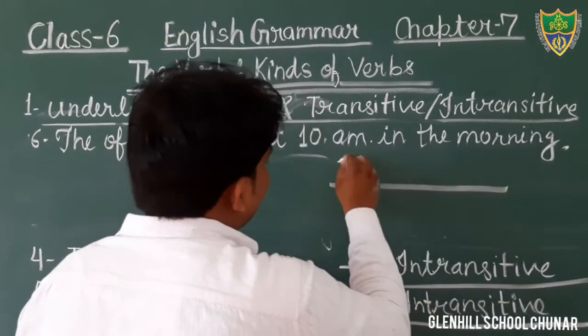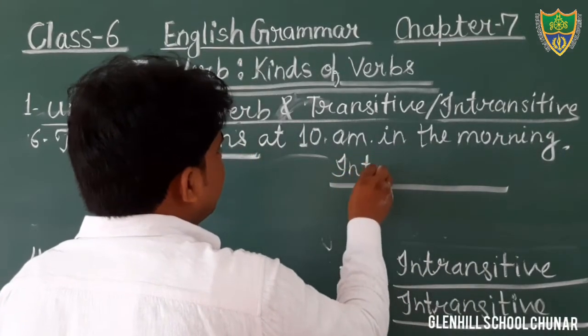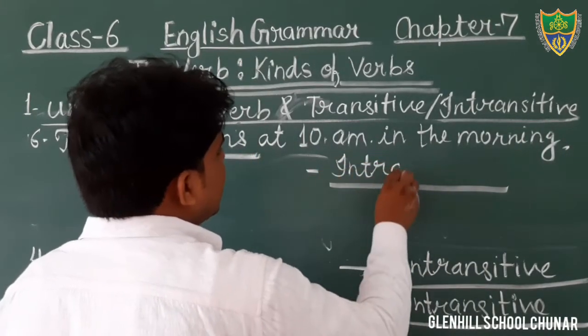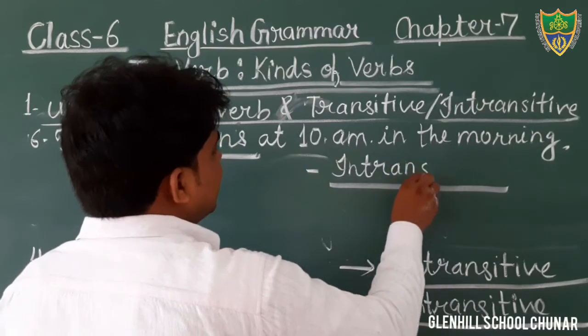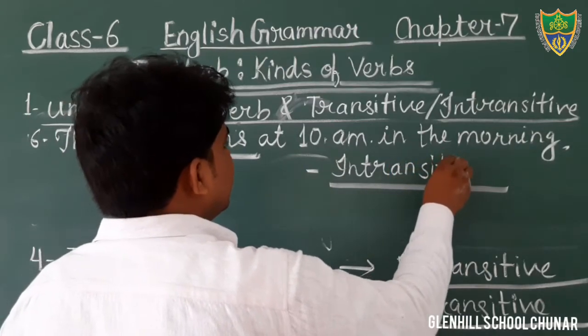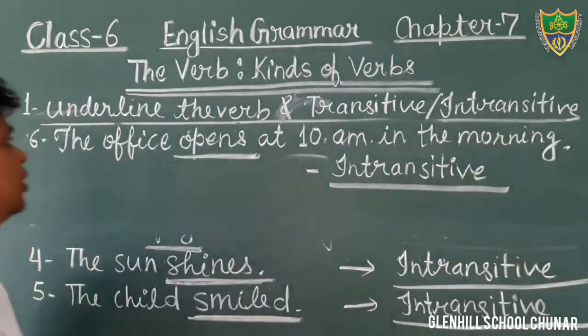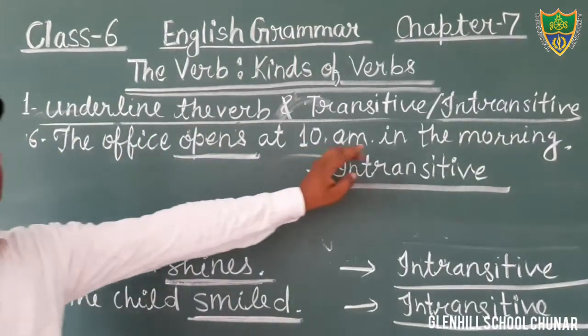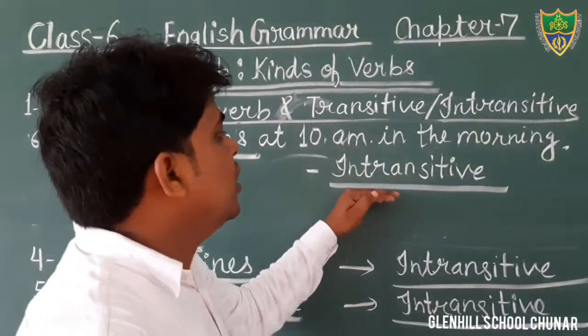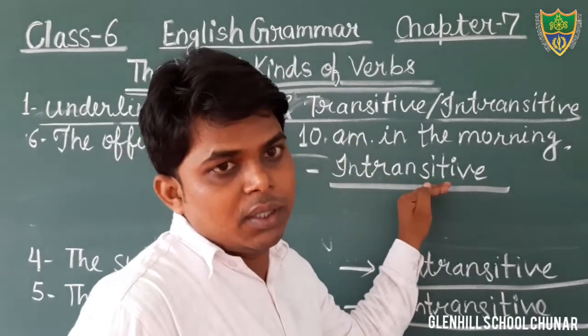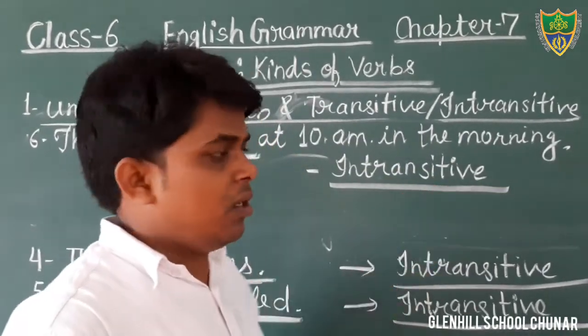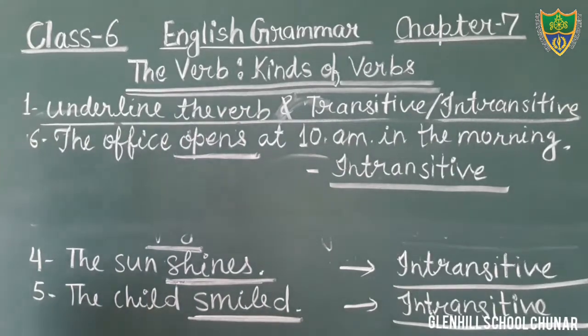So, in the blank, you will fill intransitive. The office opens at 10 a.m. in the morning. That is an intransitive verb because there is no object in the sentence. Okay, students, so just complete it.